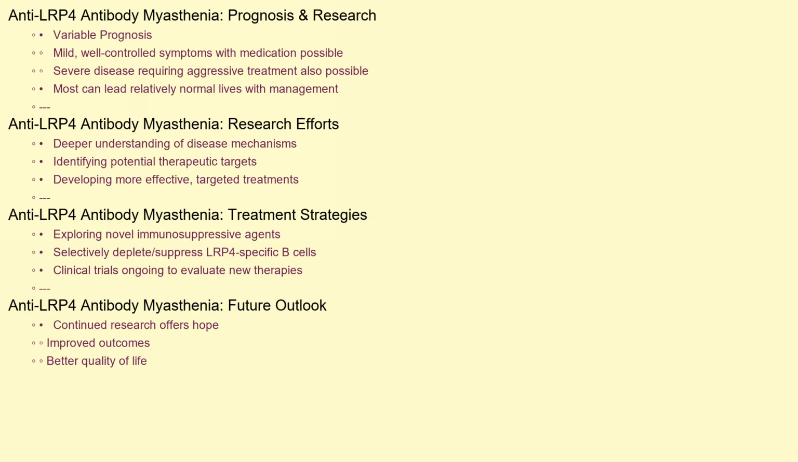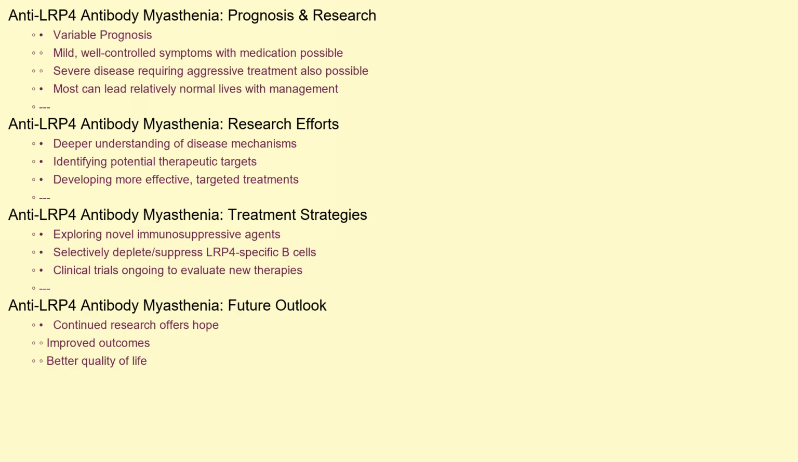The prognosis for individuals with anti-LRP4 antibody myasthenia varies. While some individuals experience mild symptoms that are well controlled with medication, others may have more severe disease requiring more aggressive treatment. Fortunately, most people with anti-LRP4 antibody myasthenia can lead relatively normal lives with appropriate management.